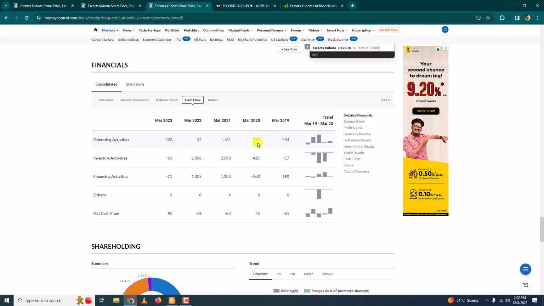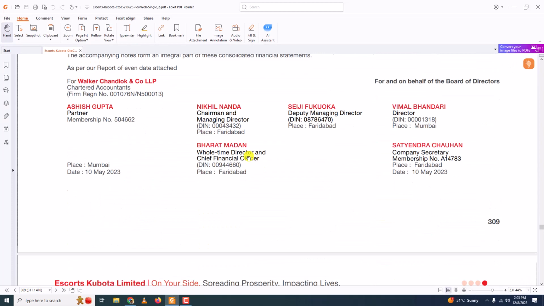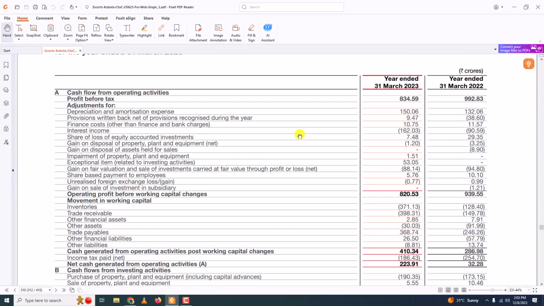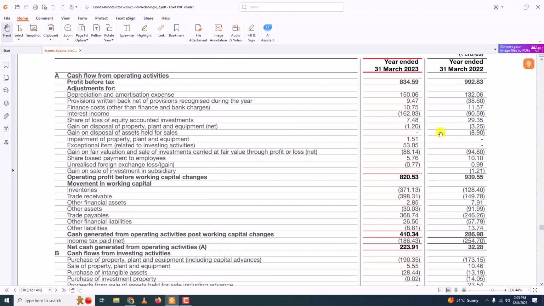So from here to here it has increased, from here to here it has increased, and from here to here it has decreased by a substantial amount. From 21 to 22 it has decreased by a large amount. From here to here it has increased. During this time it was the second wave of COVID, and that might be the reason. If you are interested, you can go to the cash flow statement and find the reason why.